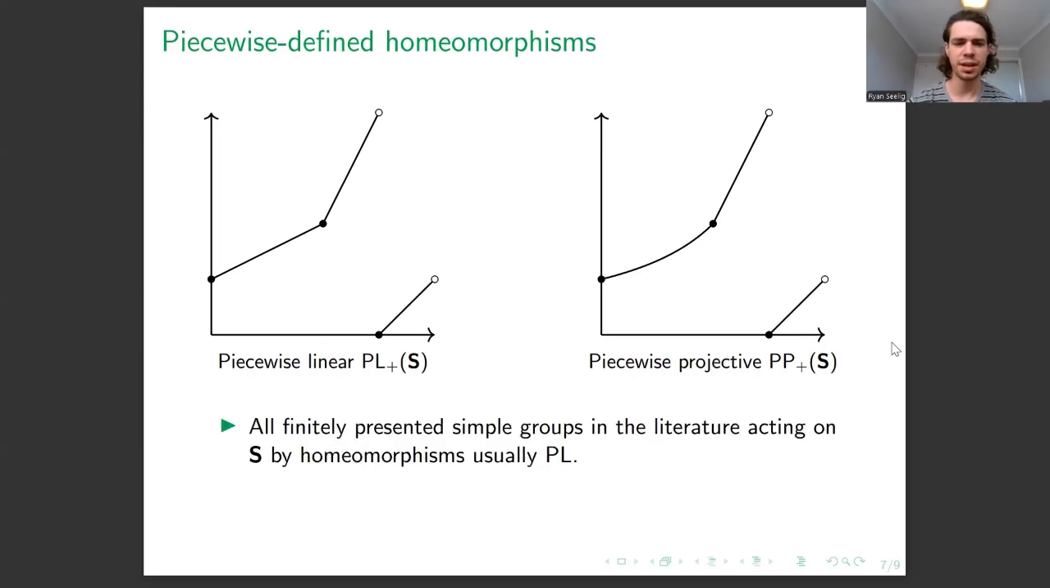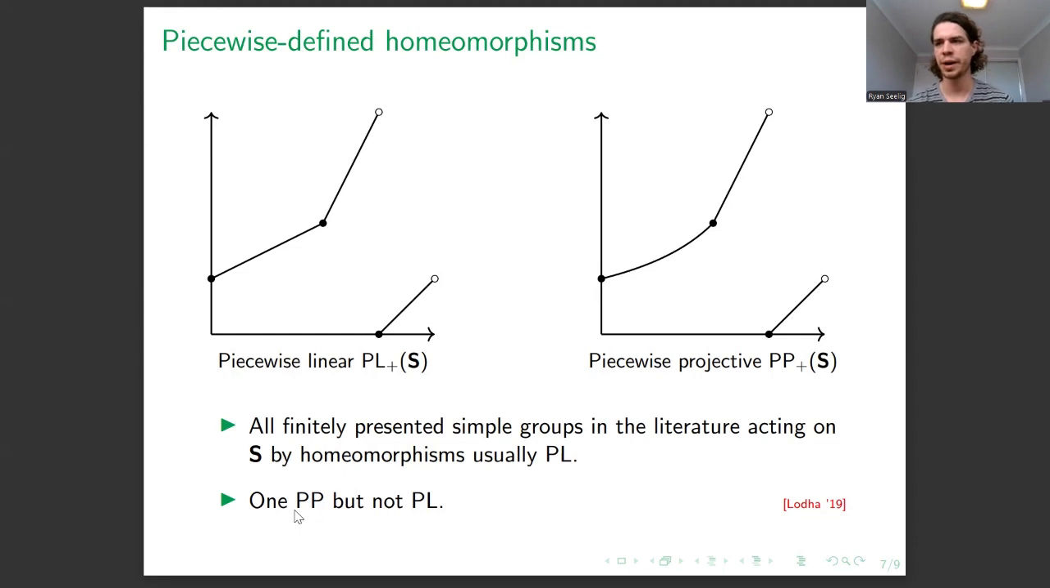And so what's interesting is that just about all finitely presented simple groups in the literature that act on the circle by homeomorphisms, they all do so in a piecewise linear way, except for one example found in 2019 by Loader, which is piecewise projective, but Loader was able to show that it admits no piecewise affine action. It was quite an interesting group of homeomorphisms. So we're interested, does the same thing happen for us? I mean, we had an action that was not quite piecewise affine, but does that mean that it cannot have any piecewise affine actions like this here at all, with only finitely many breakpoints?